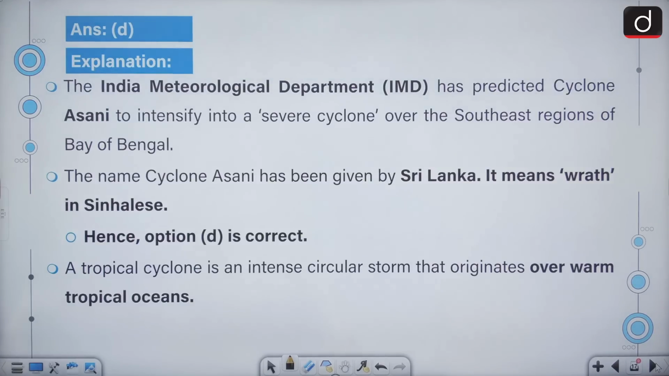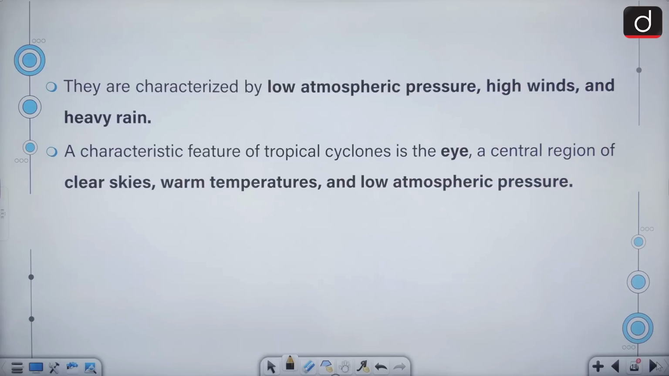A tropical cyclone is an intense circular storm that originates over warm tropical oceans. They are characterized by low atmospheric pressure, high winds and heavy rain. A characteristic feature of tropical cyclone is the eye, that is the central region of clear skies, warm temperature and low atmospheric pressure.